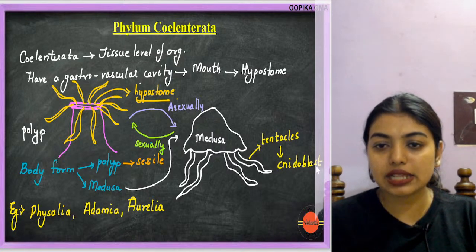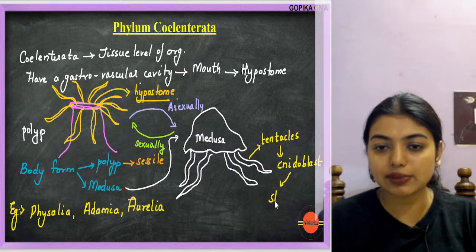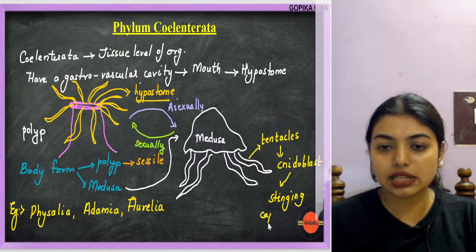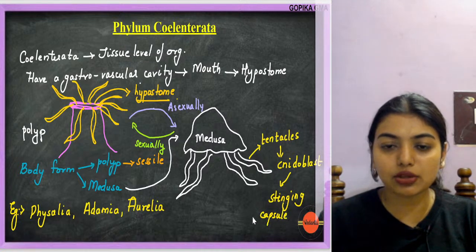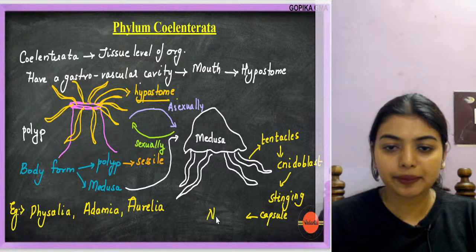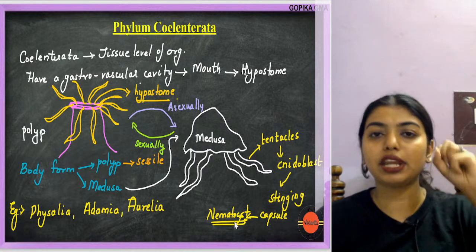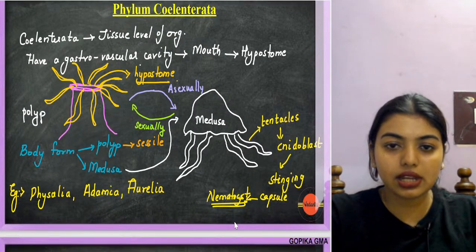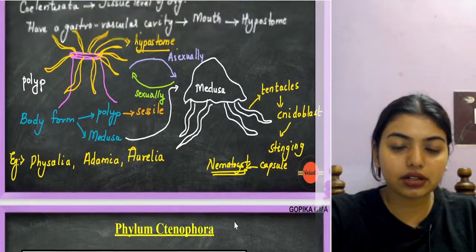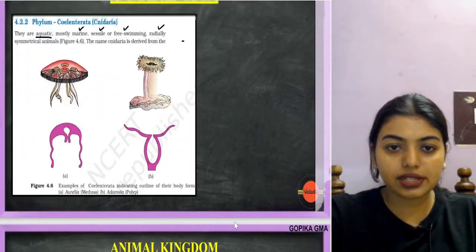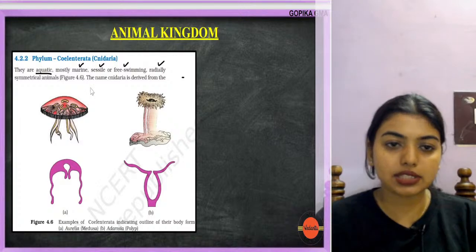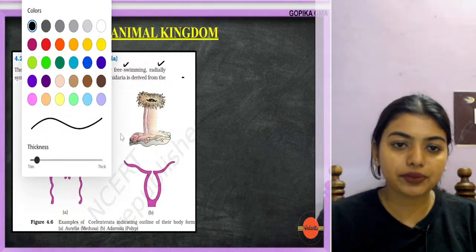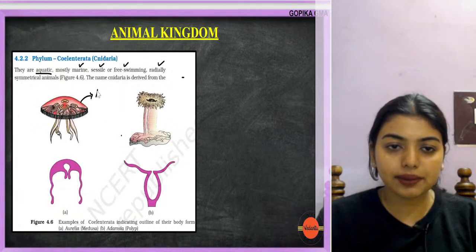These cnidoblast cells will have poisonous stinging capsules, which are called nematocysts. These help in capturing the prey or harming someone. This is how the term Cnidaria comes for them. So this is the example. See, look, this is a medusa form.